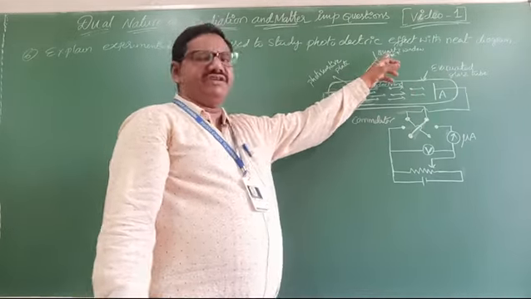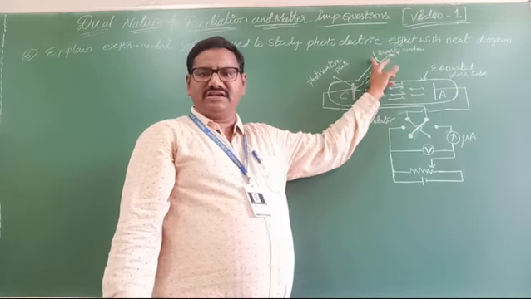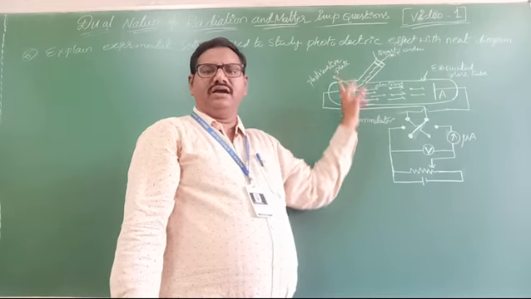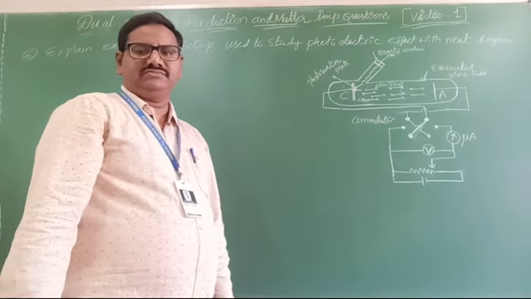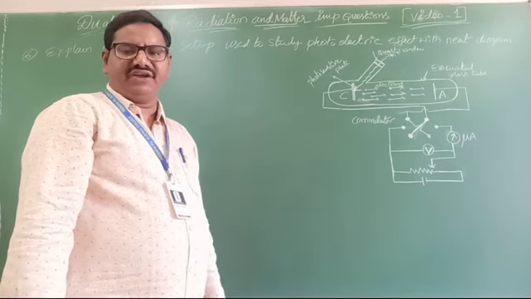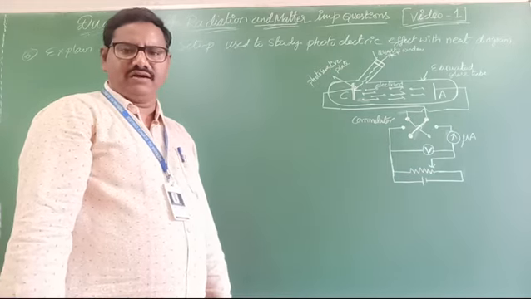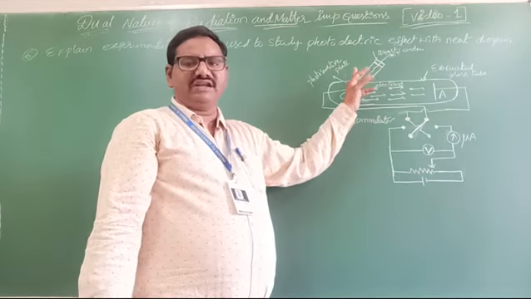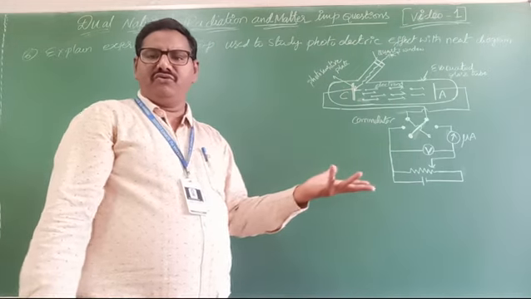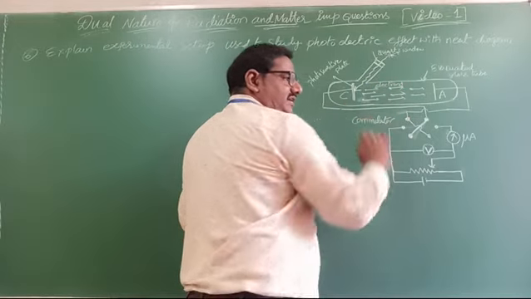Light of the minimum frequency, which comes from the sun, passes through the quartz window and falls on the cathode plate. Then electrons are ejected. Below the minimum frequency, which is called the threshold, there is no photoelectric emission. Only if it is above the threshold frequency are electrons ejected.